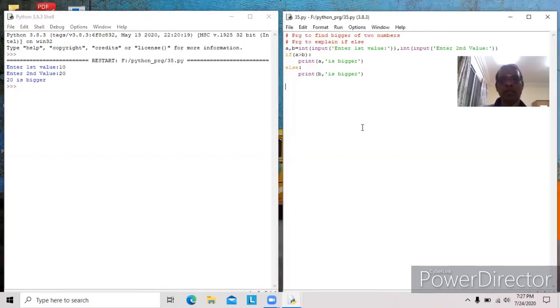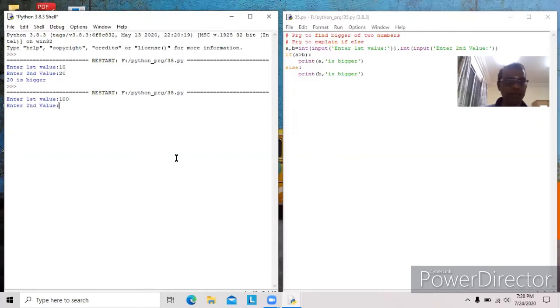Okay, now I would like to assign A with 100, B with 20. You will see what the output will be. In this case, A is assigned with 100, B is assigned with 20. 100 greater than 20, the condition is true. Then the statement which follows the if should execute. That is, A is 100, 100 is bigger. The else block will not execute. See, 100 is bigger. Whatever numbers you assign to A and B, the bigger of the two numbers will be displayed.